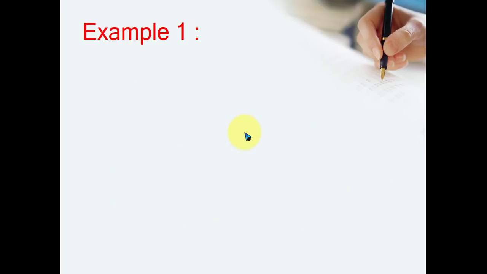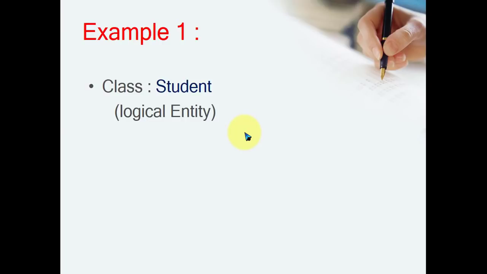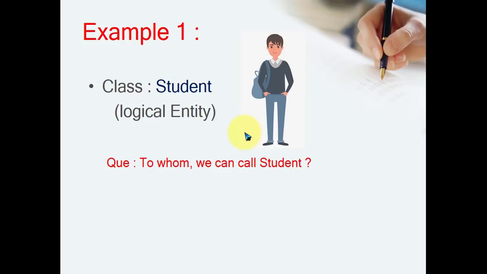For example, we will see one example. Let's take the example of a class student. What is a student? The student is a logical entity, correct? Imagine a student: having a uniform, carrying a number of books, who has taken admission and stands in a particular class, and so on. So the class student is just a logical entity. But if you ask a question, to whom can we call a student?